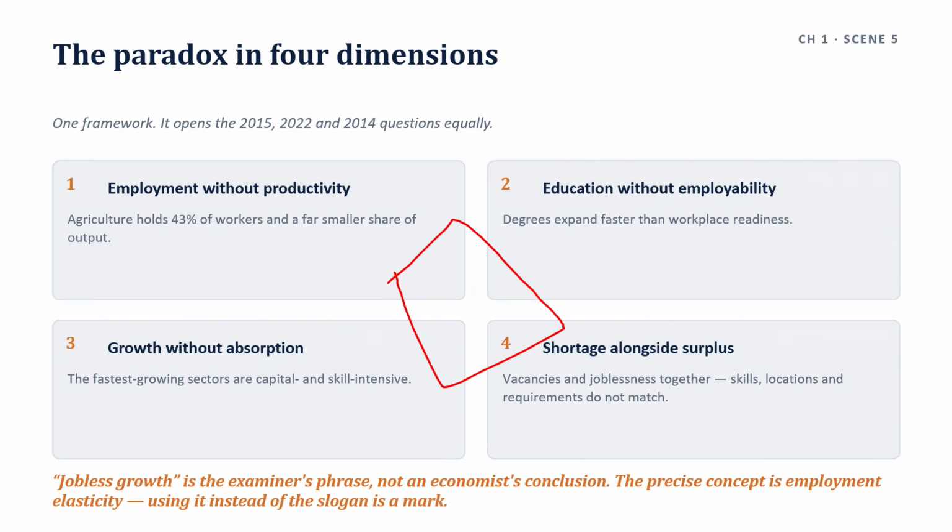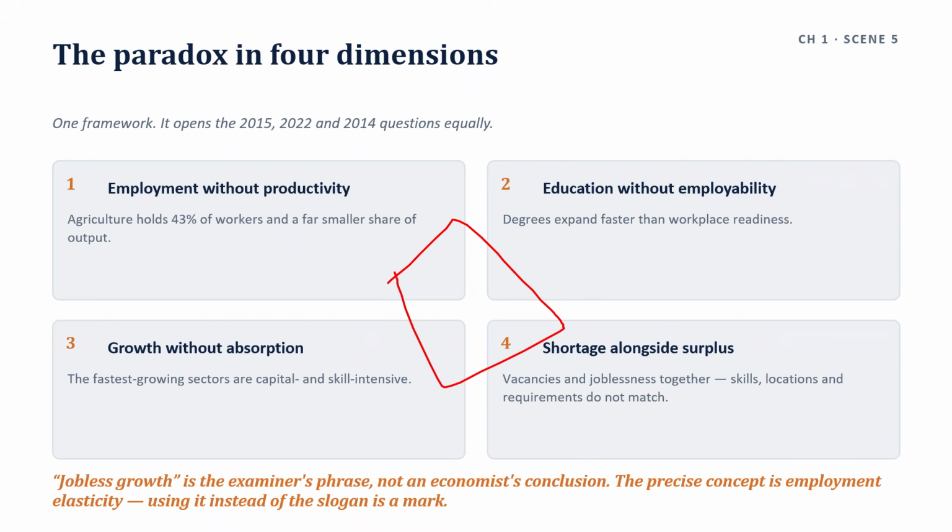That single ratio is the strongest evidence for dimension 4, shortage alongside surplus. It converts shortage alongside surplus from an assertion into a measurement. And jobless growth, a caution here. The phrase is the examiner's, not an economist's conclusion. Jobless growth does not mean no jobs are created. It means employment grows slower than output.